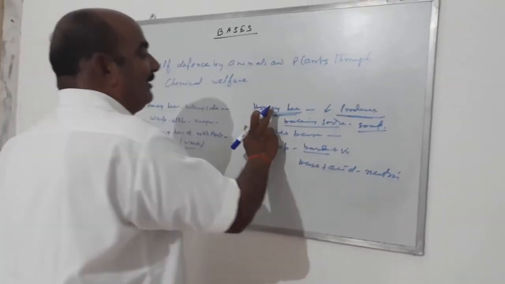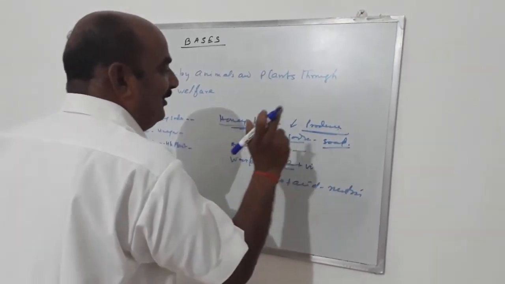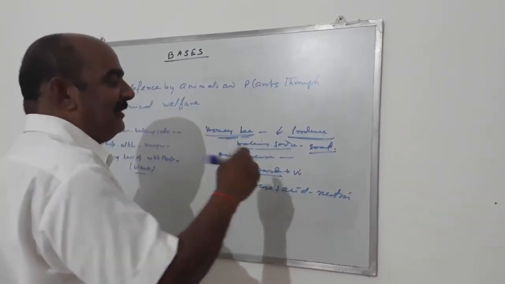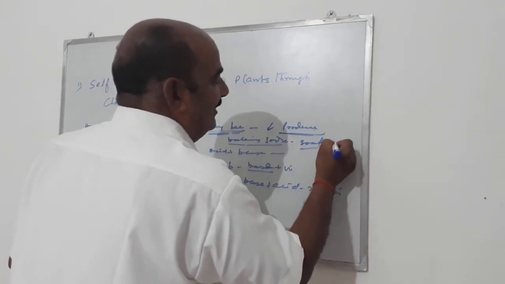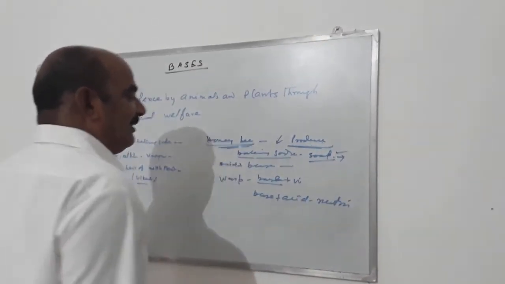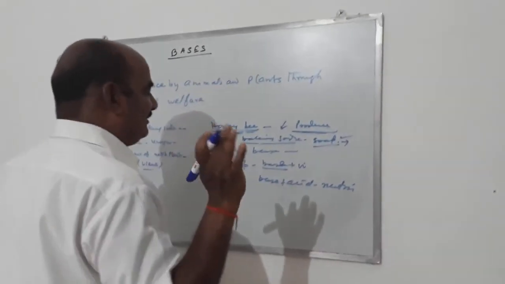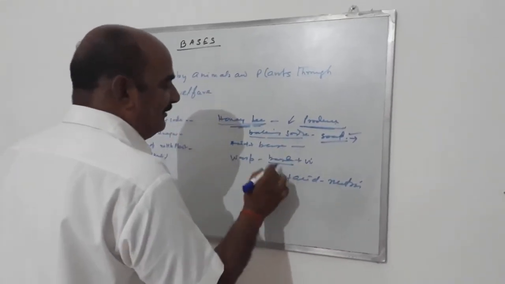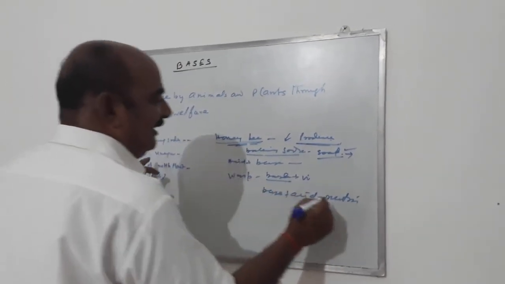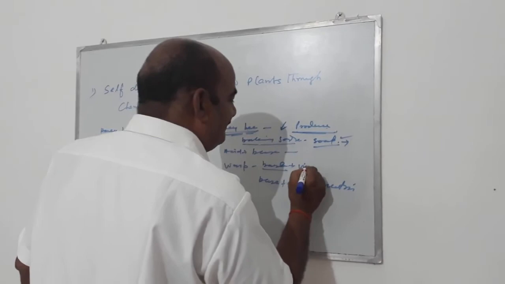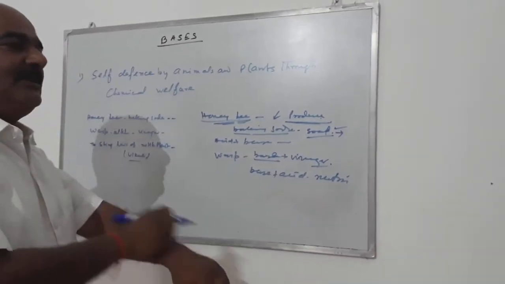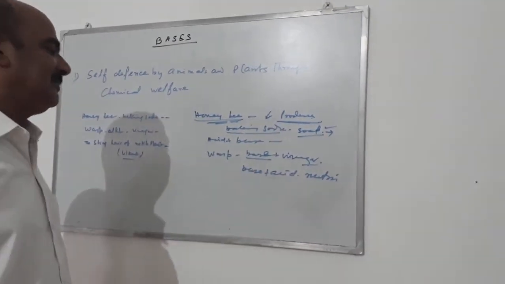Suppose the honeybee bites you, but for the acid you are not getting anything. Then we know that all metal oxides are bases. So you rub rusting iron, and then you get relief. If you have baking soda, it is even better. For a wasp sting, you put some vinegar, some acid. If suppose there is no vinegar in your house, then what happens? Cut a lemon and rub it there; it also produces some acid.